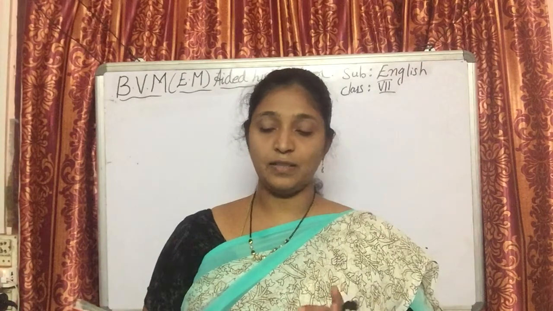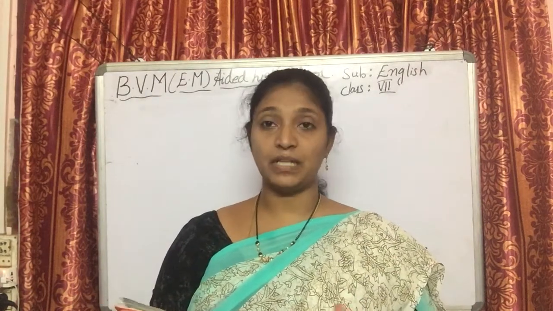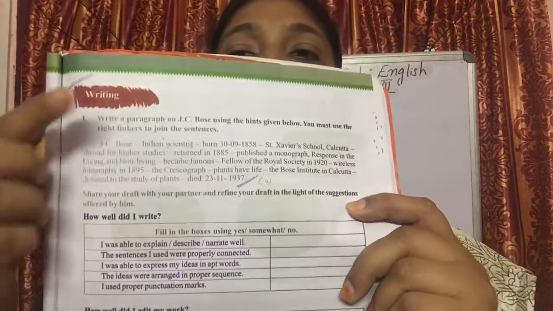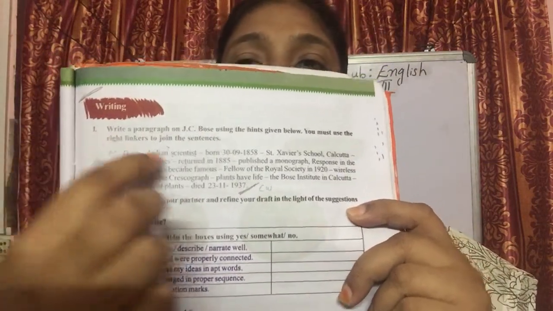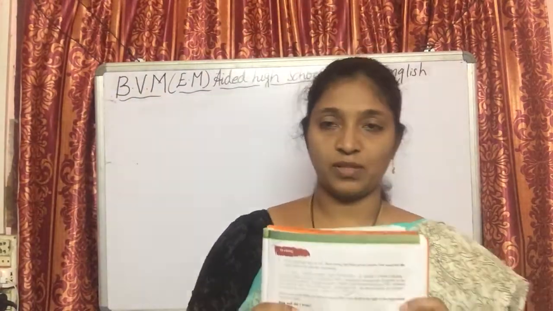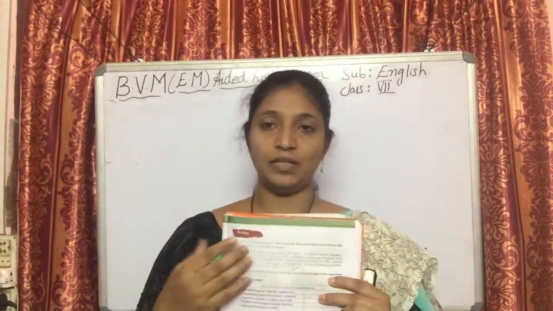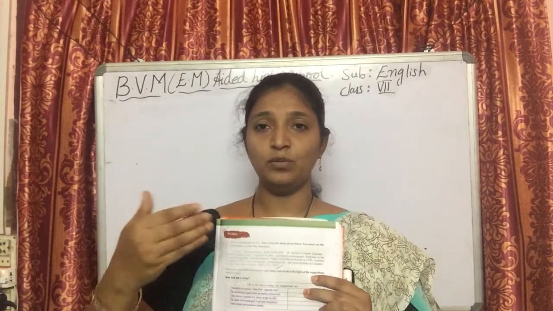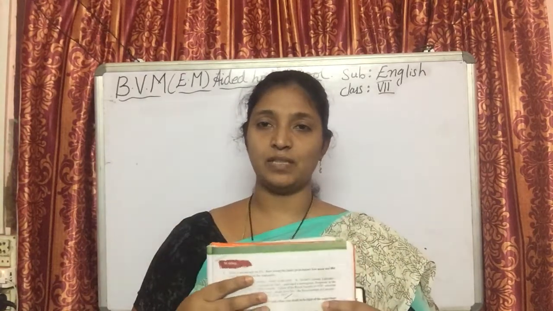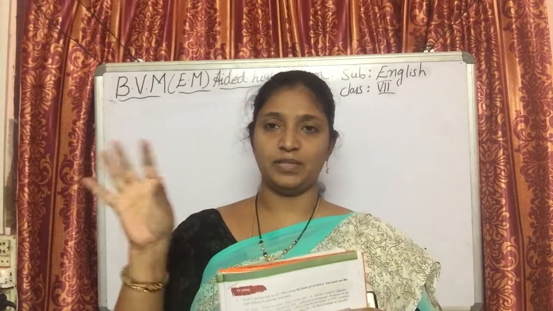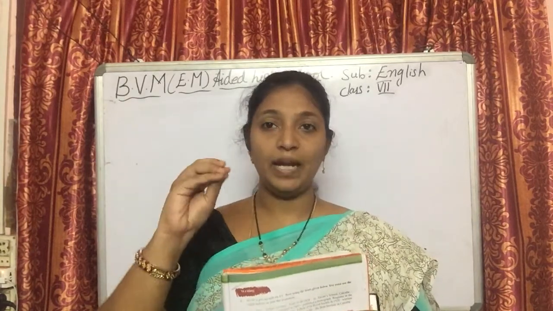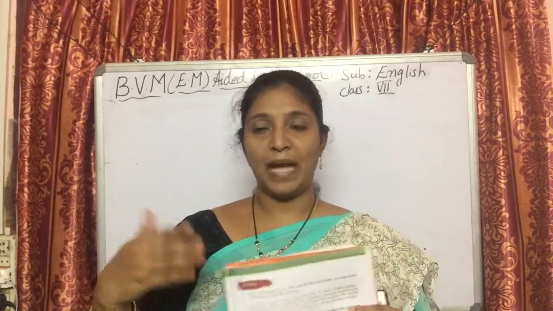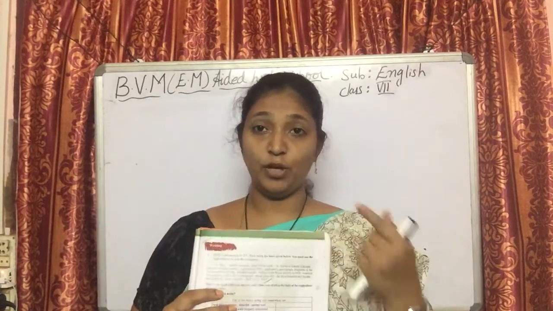Now here there is a paragraph on page number 31. I will send you the picture as well. So they gave a precise few details about J.C. Bose. He was a scientist. So we have few details about him. You have to put them in the form of sentences. We have short words, only the hints were given. So you have to frame it into a passage. That is your duty to do.